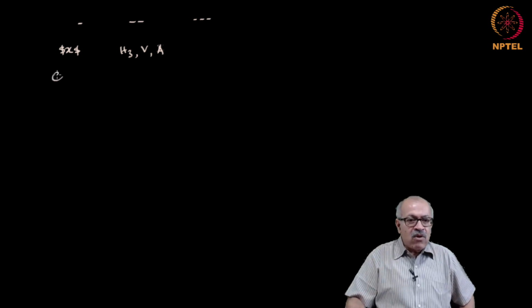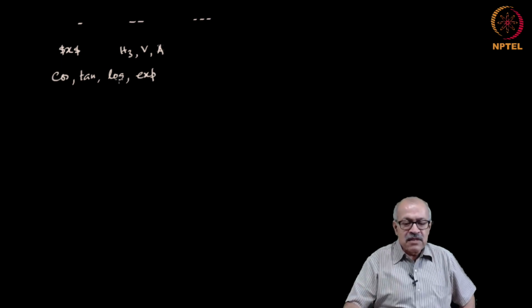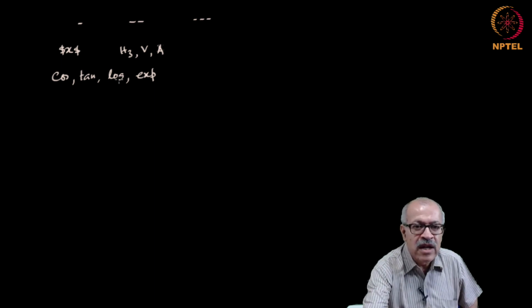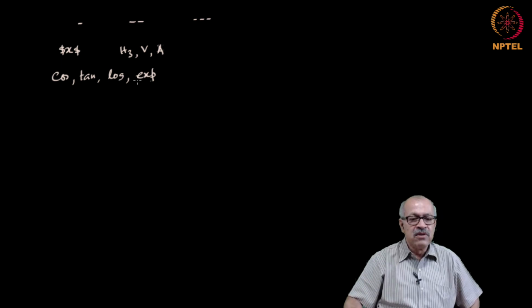The cos, tan, log, exp should not be in italic, they should be in normal font. Okay. So, these are the things that I needed to tell you, in addition to the usual stuff.